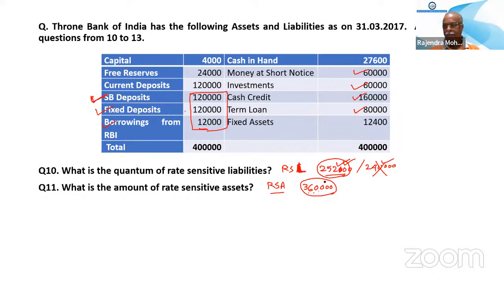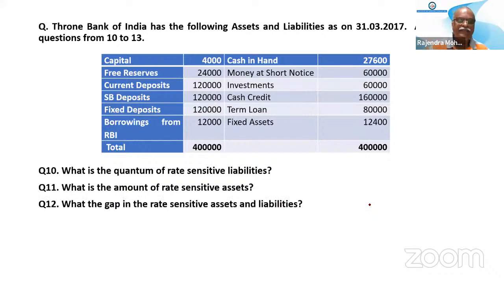What is money at short notice, sir? Call money is 1 day. Money at short notice includes notice money and term money, 2 to 14 days is short notice.